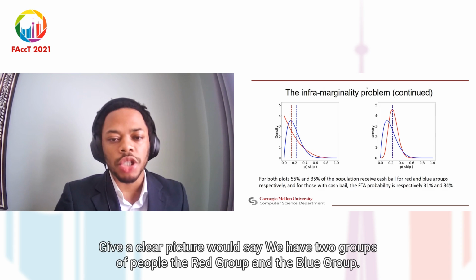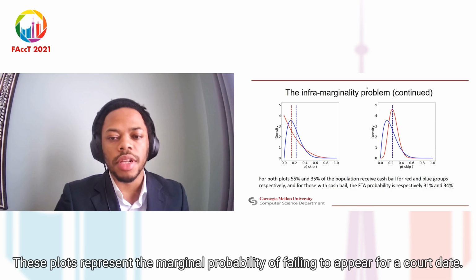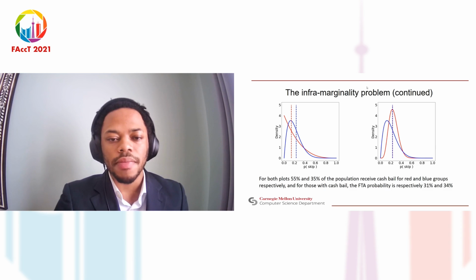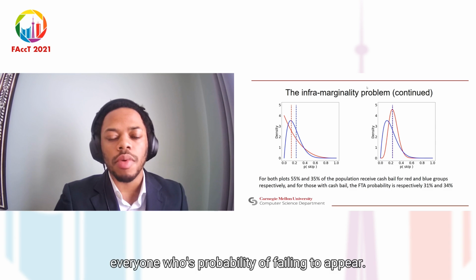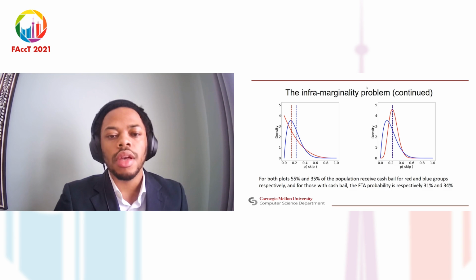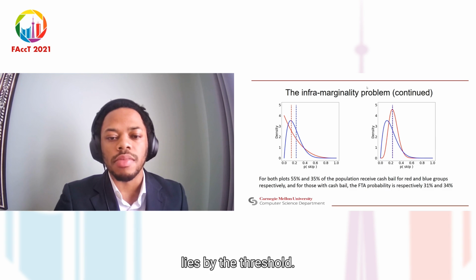To give a clearer picture, let's say we have 2 groups of people, the red group and the blue group. These plots represent the marginal probability of failing to appear for a court date. The vertical lines represent a judge's decision-making threshold, where they assign cash bail to everyone whose probability of failing to appear for the court date is above that threshold. On both plots, 55% of the red group is assigned cash bail because 55% of the distribution lies above the threshold.